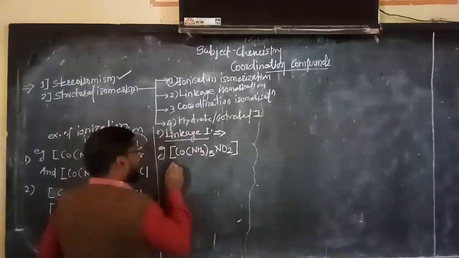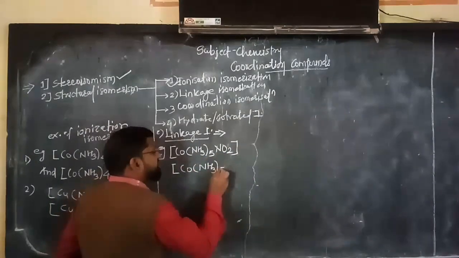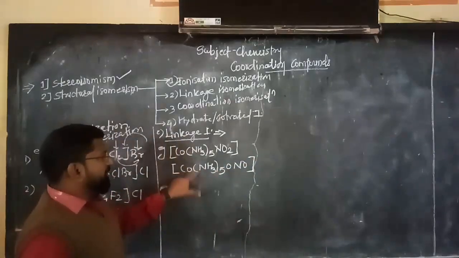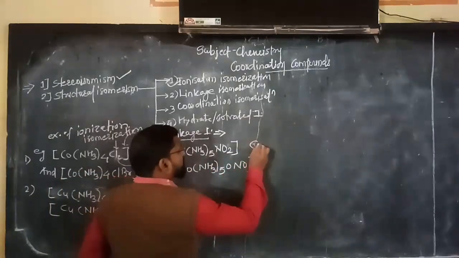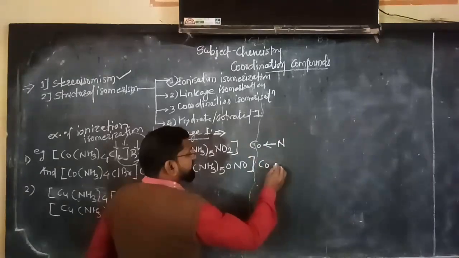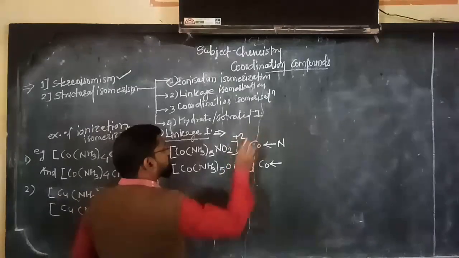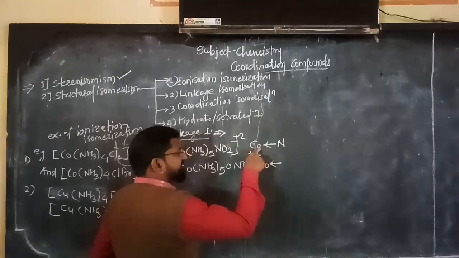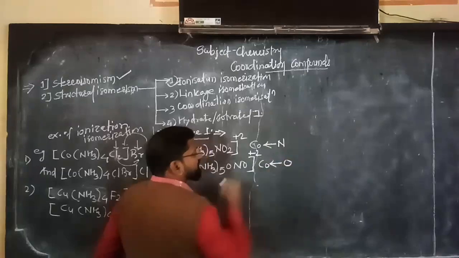After that, Co(NH3)5 with O and O. Both the complexes are the same. Here the connectivity to the cobalt is via nitrogen, and here the connectivity to the cobalt is via oxygen, both with charge +2.